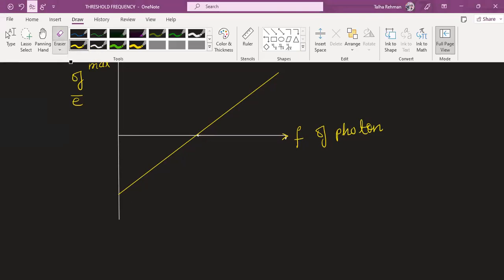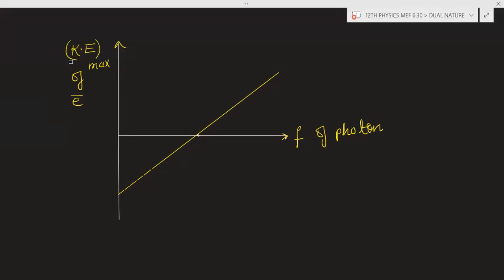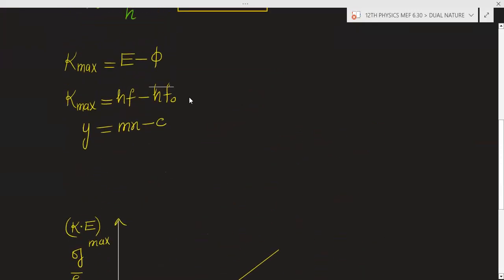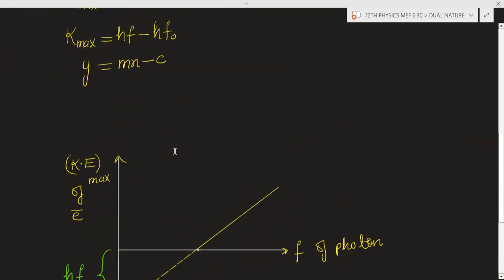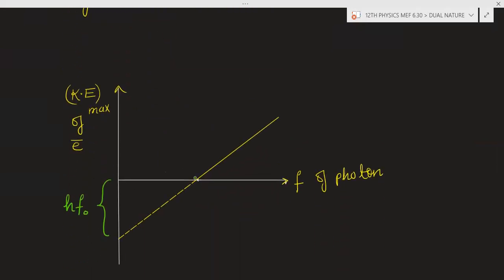You can draw this with a dotted line, and this is the negative intercept. This intercept has the value h into f naught. You can see here y is equal to mx minus c, and this value will be f naught,